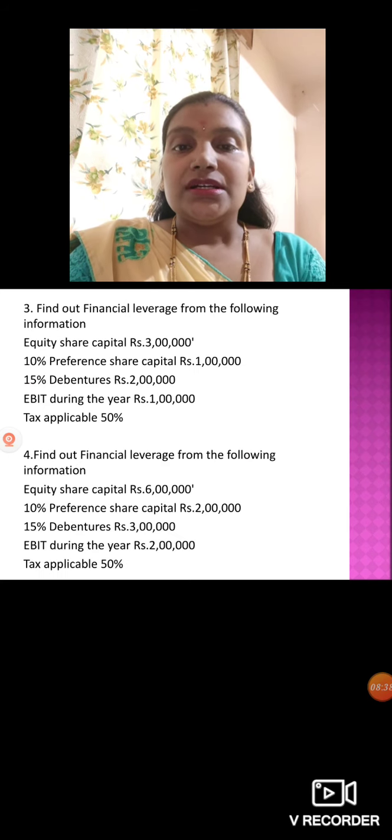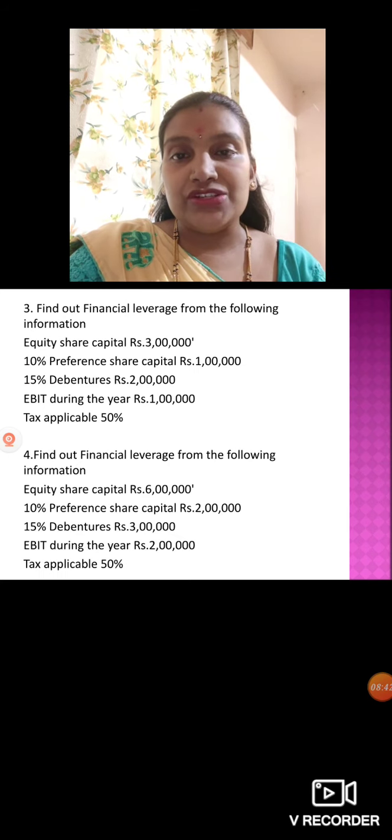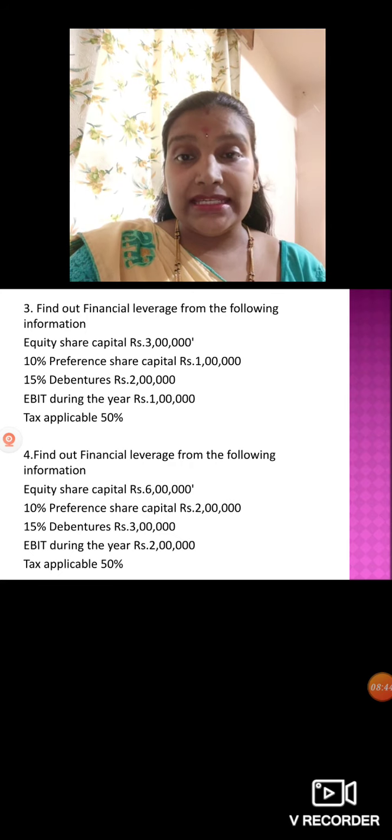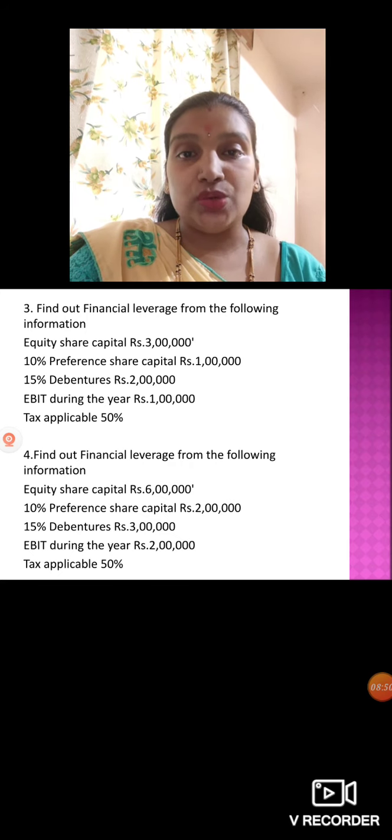Okay. Then we'll see third problem. Find out financial leverage from the following information. Equity share capital you have 3 lakh. 10% preference share capital 1 lakh. Then 15% debentures 2 lakh.